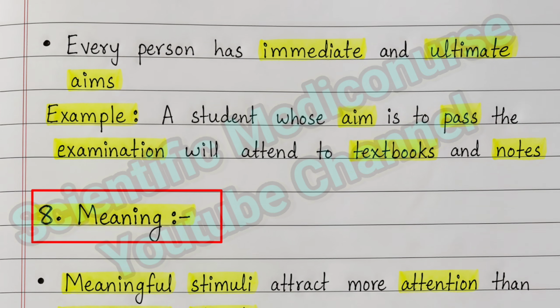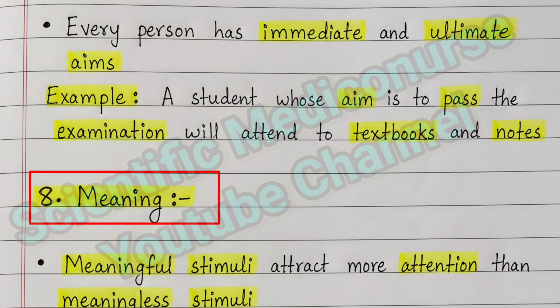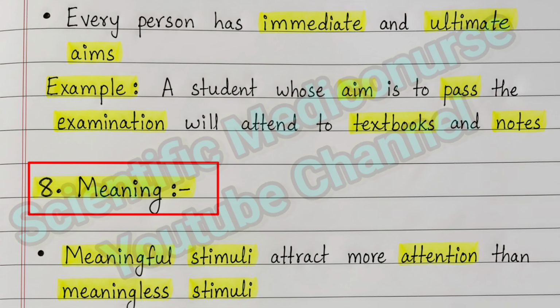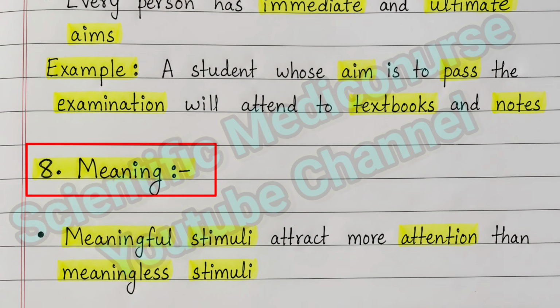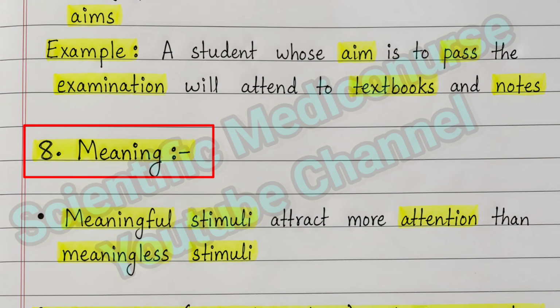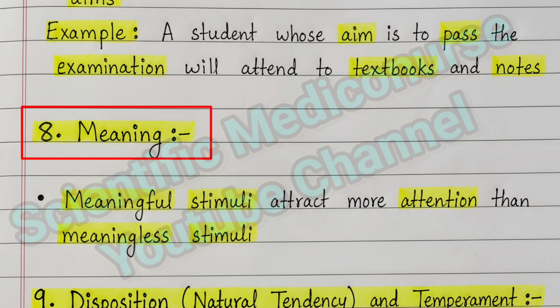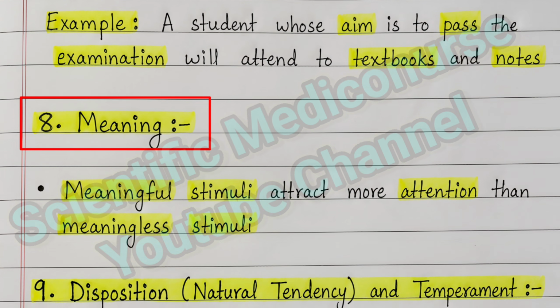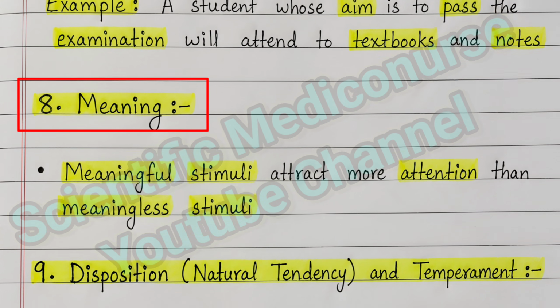So the next factor affecting attention is meaningfulness. Meaningful stimuli attract more attention than meaningless stimuli. For example, in a public place, a person behind you says "excuse me," so you will suddenly give attention to it and look back. In the same situation, if a person speaks something gibberish like "eh, oh, I you so like that," then nobody will give attention to it because it has no meaning. So the stimulus which has meaning will get attention, and the stimulus which is meaningless does not get attention.